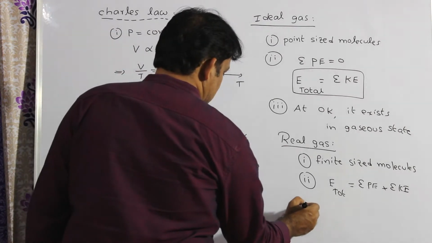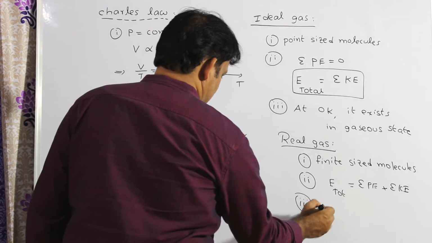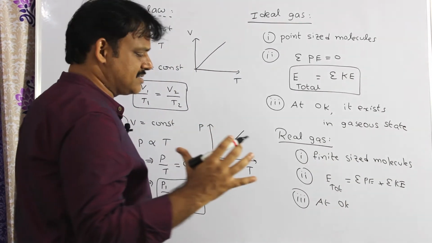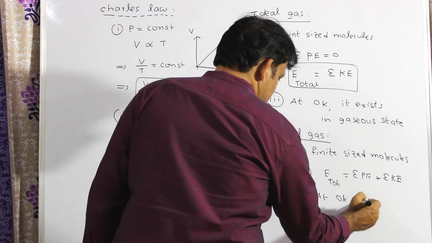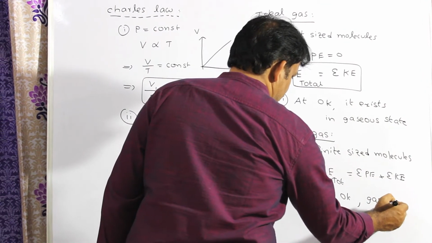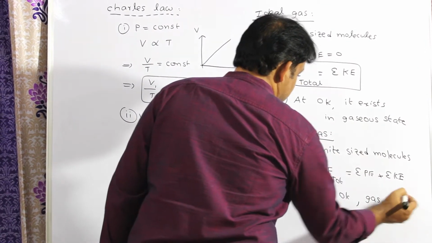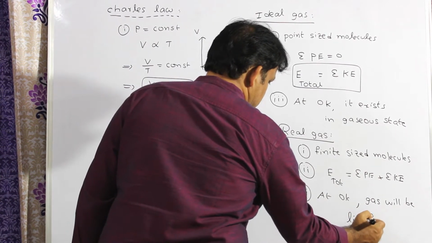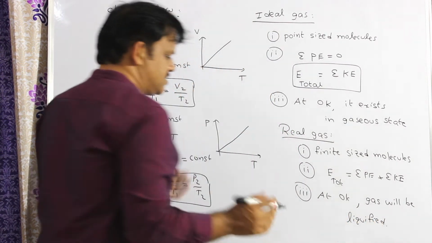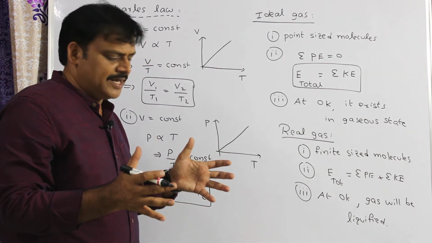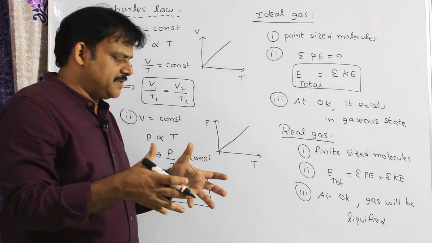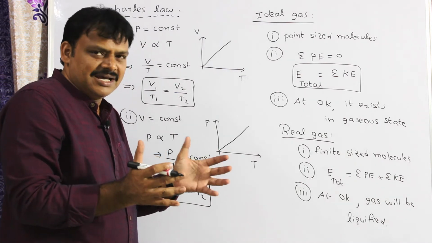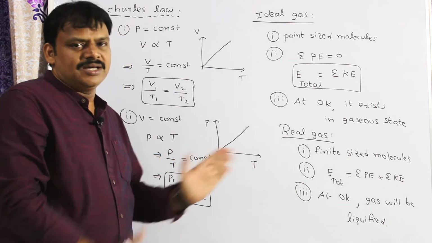And on reaching 0 Kelvin, the gas will be liquefied. That means it will not exist in gaseous state, because as temperature decreases, compression increases. Gradually the distance between the molecules decreases, and then it compresses into a liquid.